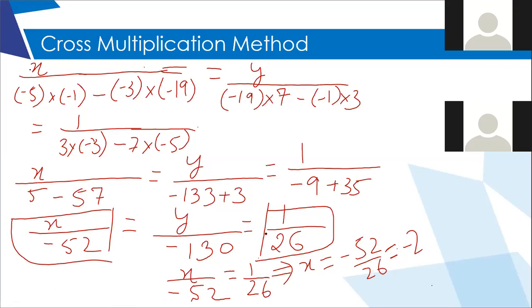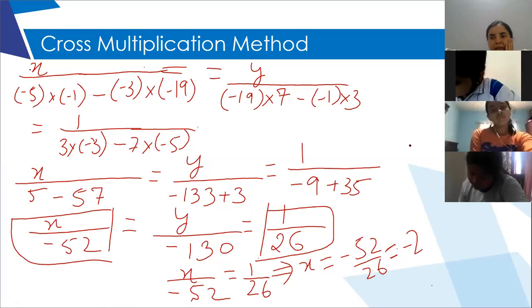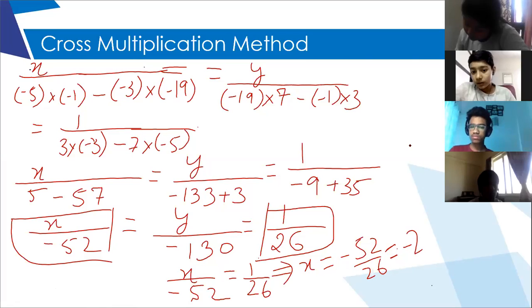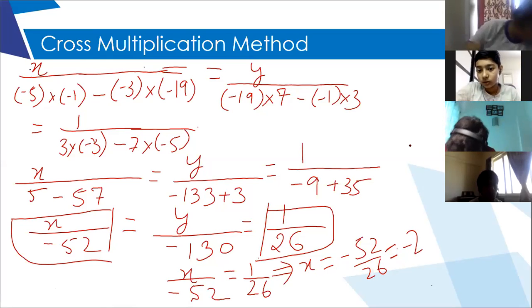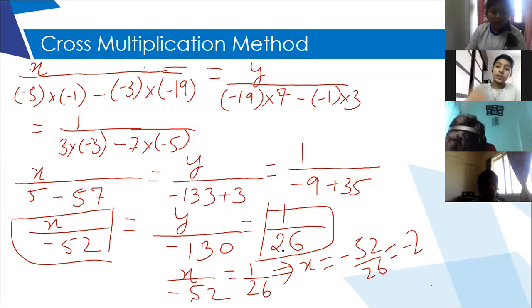So are we done with it? Have you all understood finally? Yes, ma'am. Initially it appears to be difficult, but once you start doing it, you will get the hang of it. Ma'am, I didn't understand the linking of the first and the third expression. The linking of the first and third expression, that is x upon minus 52 is equal to 1 upon 26. Yes, I understood, ma'am.